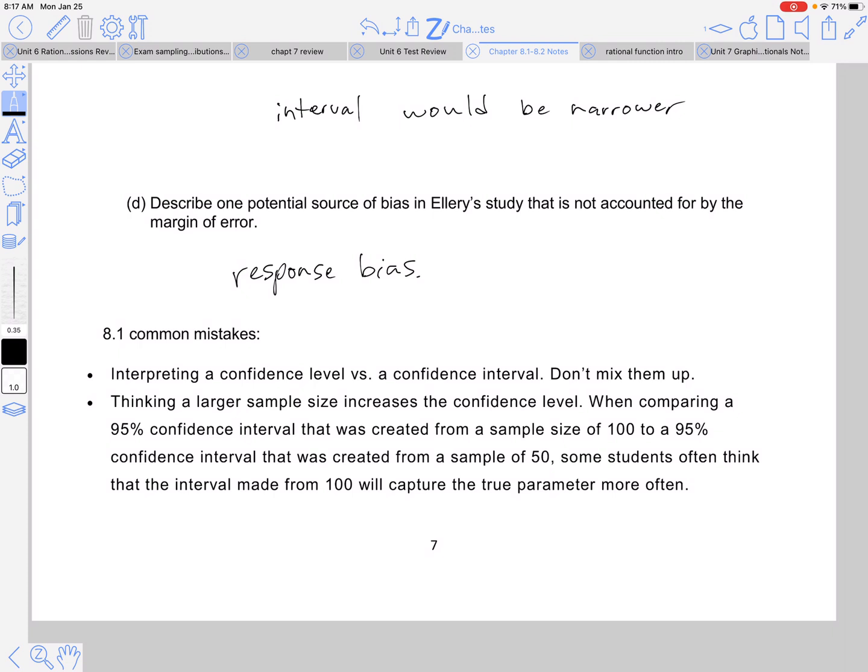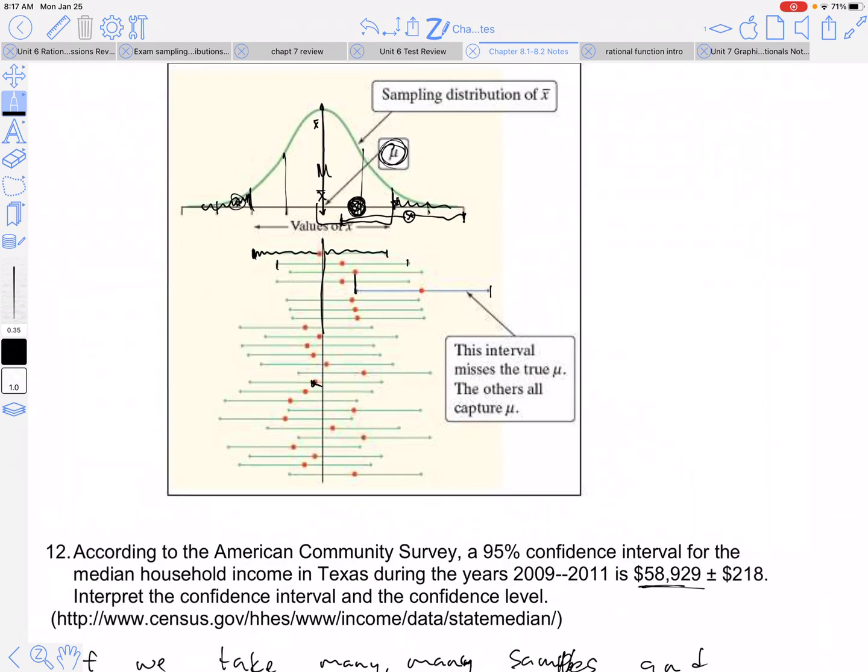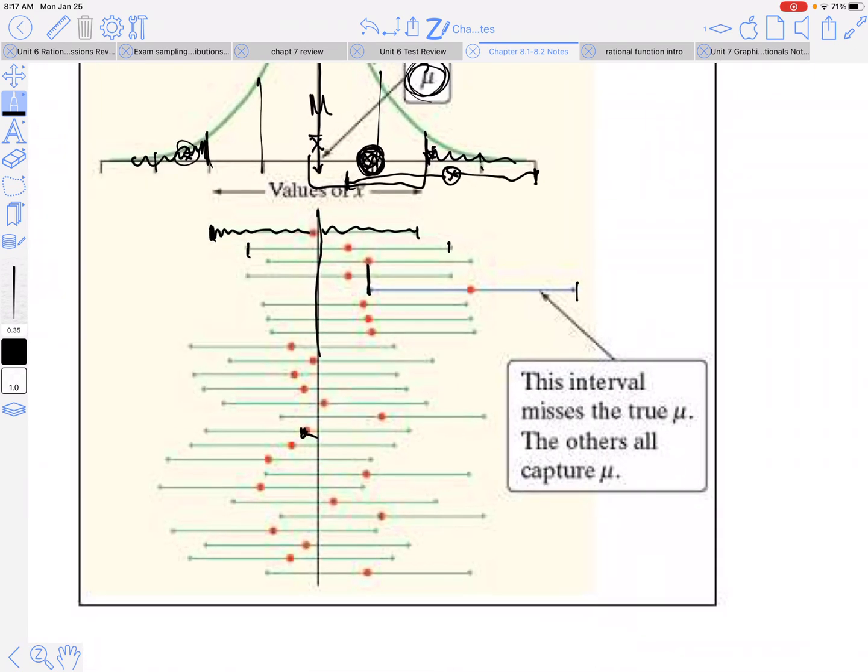So when comparing a 95% confidence interval that was created from a sample of 100 to a 95% confidence interval that was created from a sample of 50, no, right? They still have the same probability of capturing, the same chance of capturing that true mean. It has nothing to do with how many you sample. So it's not how many you sample, but how confident you are.